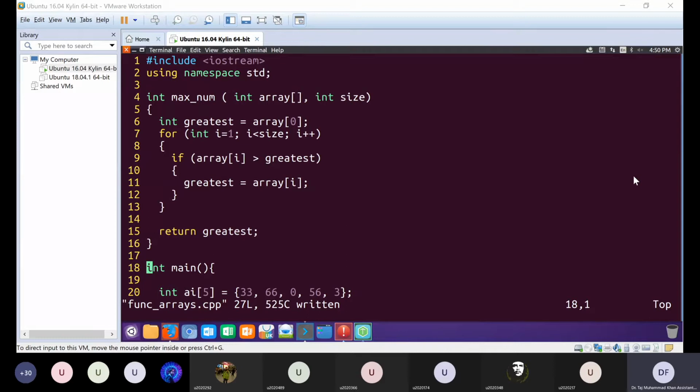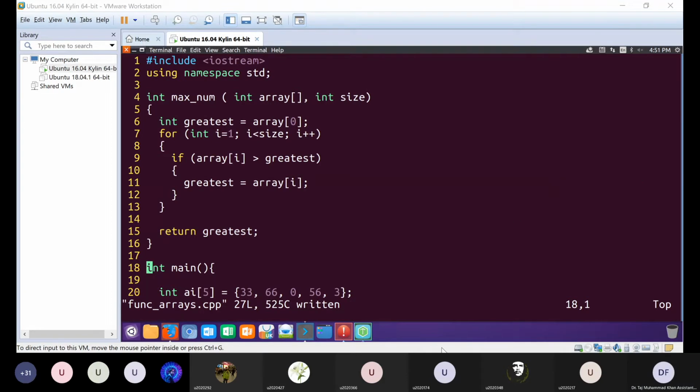If the value of an array element is greater than greatest, this means our greatest number is not the greatest, because array element I is greater than greatest. So at that point we will store the value of that array element in greatest. So eventually throughout the array, whatever value we find which is greater than greatest will become the greatest. By the time we reach the end of the array, we will have the greatest value stored in the variable greatest. So can you please repeat this?